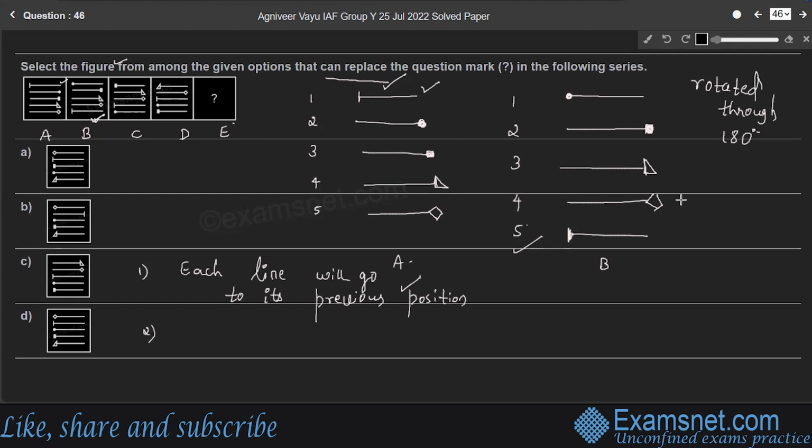That means, so second line will be rotated through 180 degree. Rotated through 180 degree, right? After changing its position.